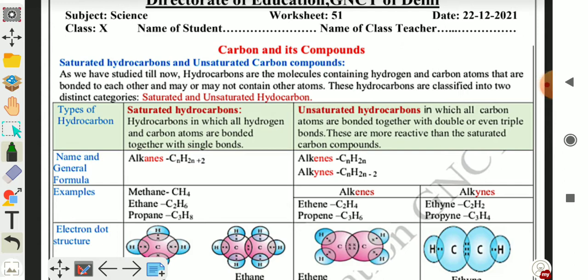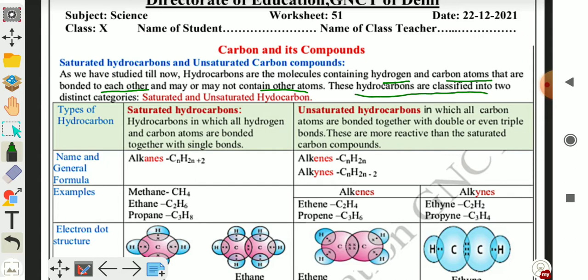In this worksheet we will discuss saturated hydrocarbons and unsaturated hydrocarbons. As we have studied till now, hydrocarbons are molecules containing hydrogen and carbon atoms that are bonded to each other and may or may not contain other atoms. These molecules or compounds which are made up of hydrogen and carbon are called hydrocarbons.